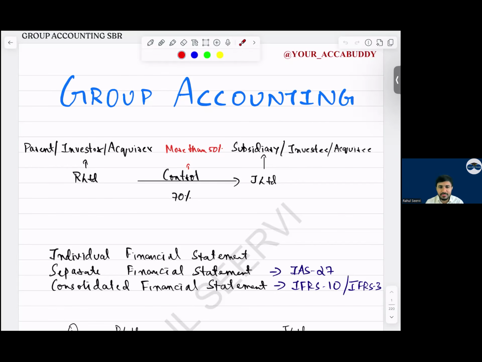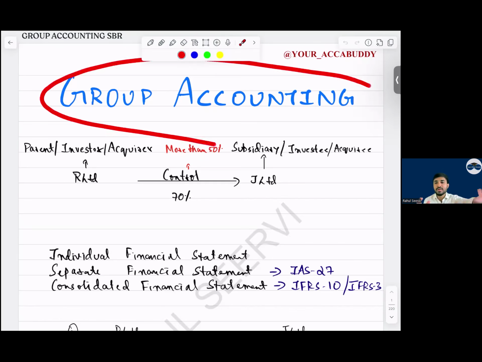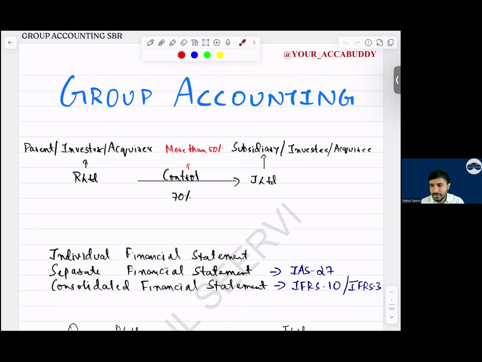Now we'll first revise the 5 basic steps, and then we will see the important adjustments. Then we'll move to step acquisition, step disposal, foreign operation, the definition part, and cash flow. So let us start with the revision of group accounting. When coming to SBR, it's important that we know the definitions also.